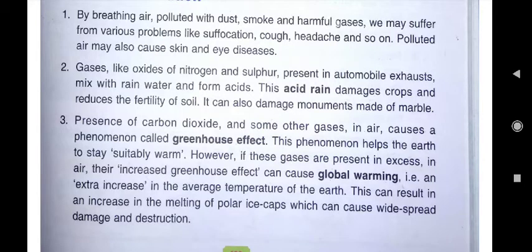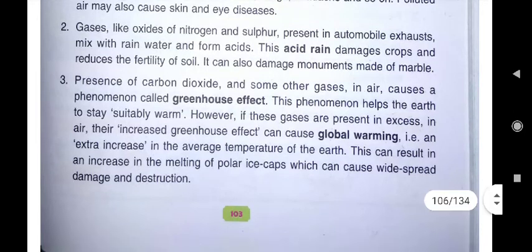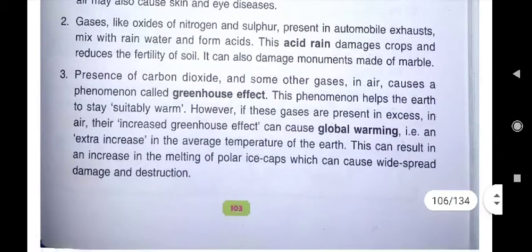Suffocation. Suffocation means, you know, dam ghutna. Then cough. Cough you must be knowing. Headache and so on. Polluted air may also cause skin and eye diseases. Second one is gases like oxides of nitrogen and sulfur present in automobile exhaust mix with rainwater and form acids.